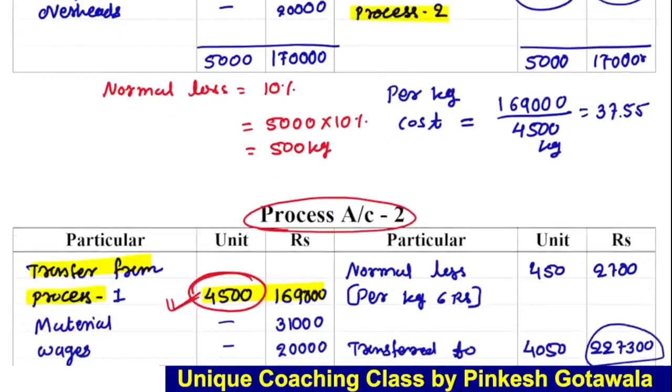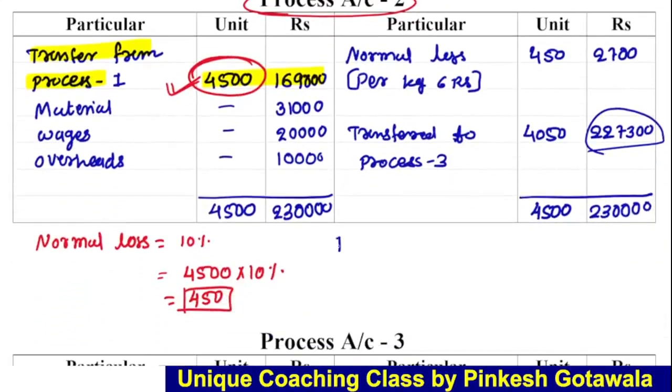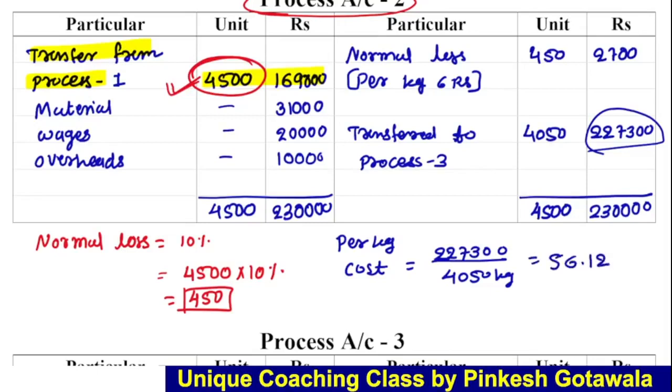Here also we can find out the per unit cost of the second process, the per kg cost. So in this process, total expense 2,27,300 and the kg 4050. So we get 56.12. Sorry, per kg cost 56.12.